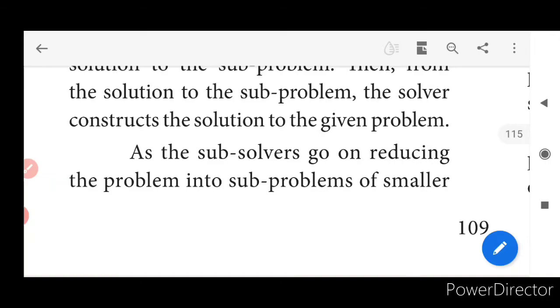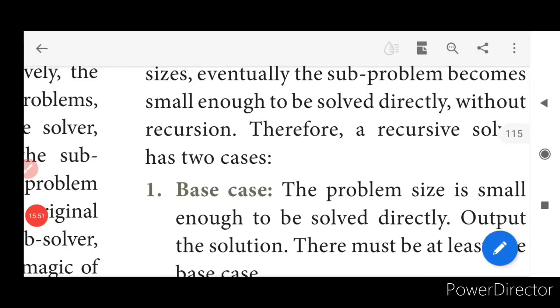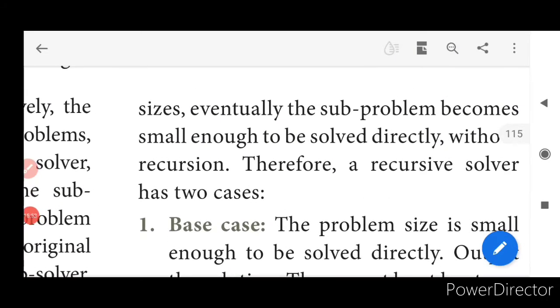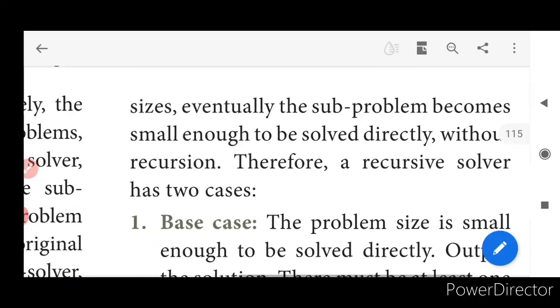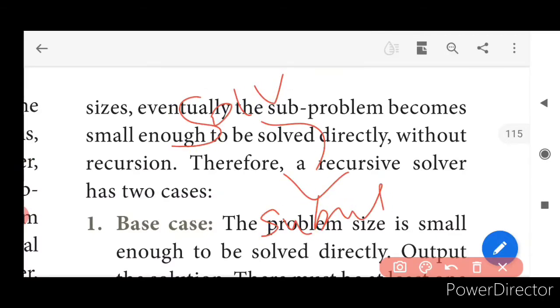As the sub-solver goes on reducing the problem into sub-problems of smaller sizes, eventually the sub-problem becomes small enough to be solved directly without recursion. Able to follow? A solver moves to the sub-solver. This sub-solver will further reduce the problem into smaller ones, so he will be called a sub-solver now.